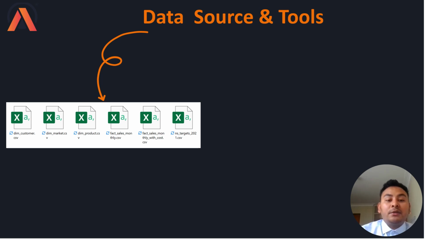It's just that before, they provided us the fact sales monthly file, which didn't have enough information. That's why they provided us another file with information on the cost of goods sold and a few other things. The remaining four files are the dimension files, and these are the files that have been provided to us by the company.